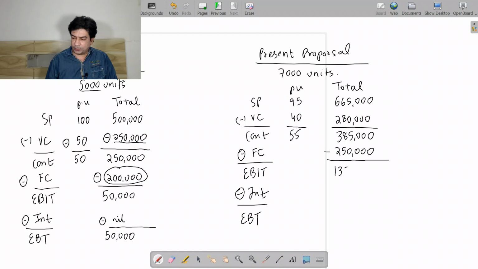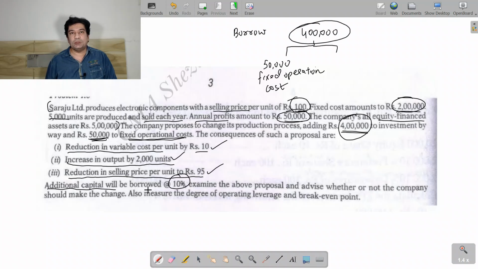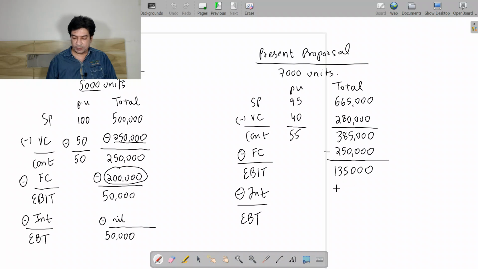Now we are going to get 1,35,000 as EBIT. Now we are going to borrow an amount of rupees 4 lakhs, which is our additional investment, and this additional capital will be borrowed at 10%. So 4 lakh rupees is the borrowed amount, and on that 10%, so 40,000 will be our interest cost. So we are getting an earning before tax which is 95,000.